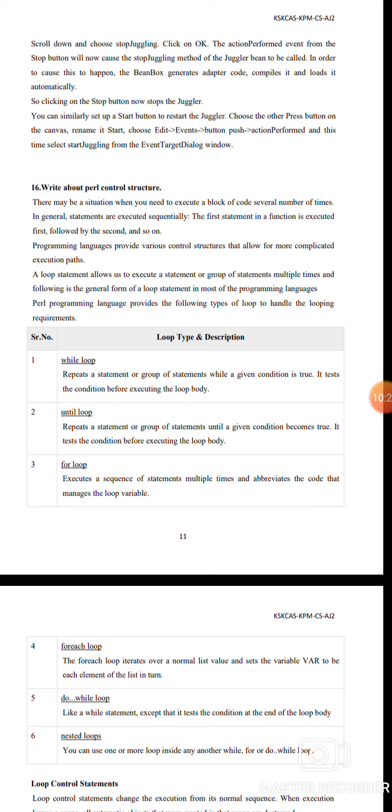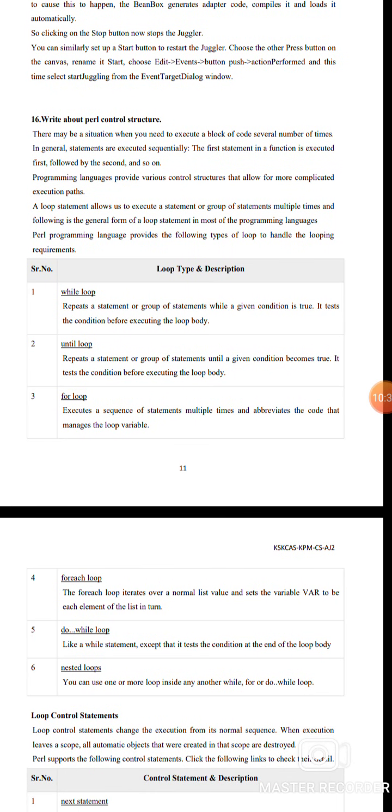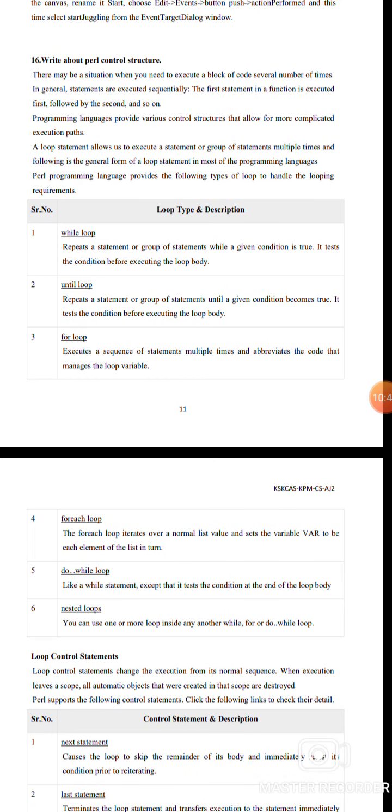16. Write about the Perl control structures. There can be situations where we need to execute a block of code several times. In general, statements are executed sequentially. The first statement in a function is executed first, followed by the second, and so on.